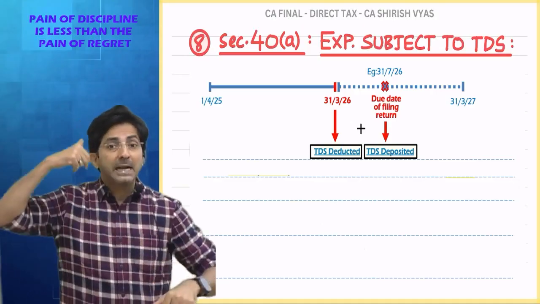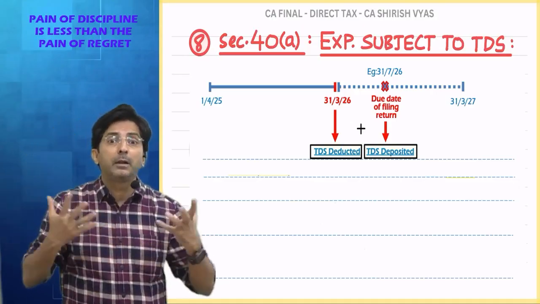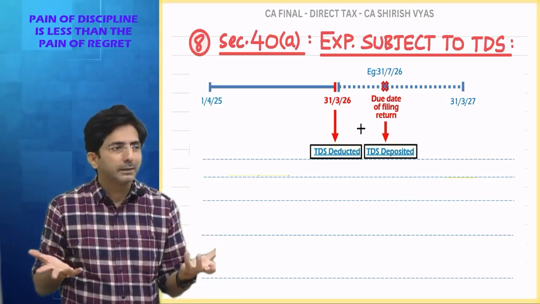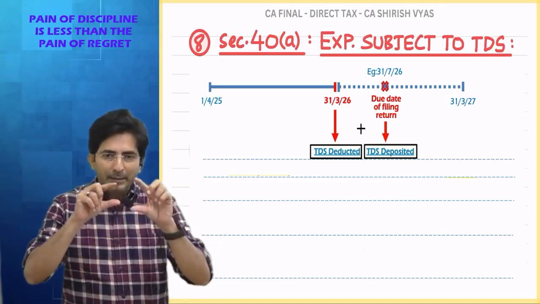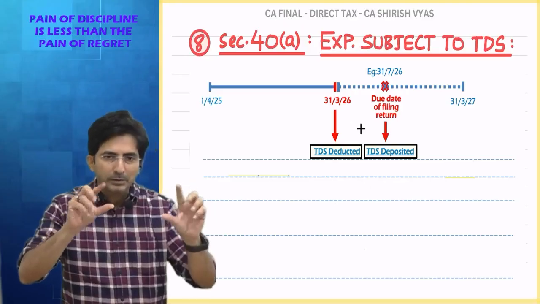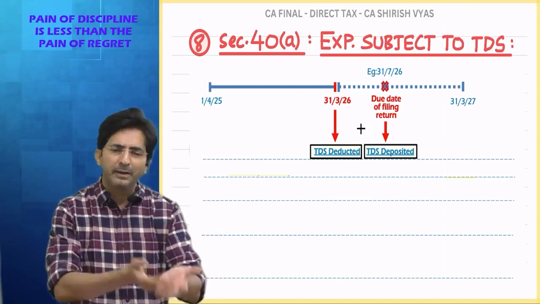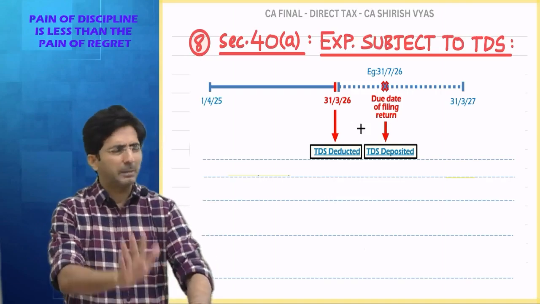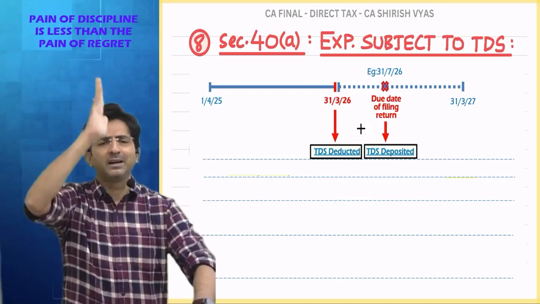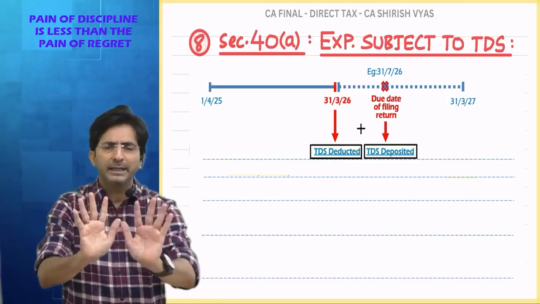But in the chapter of PGBP, the law is liberal. What does the law say? Even if you didn't create a TDS liability provision in the books at the time when the party's account was credited or actual payment, it's okay. But at least by the end of the year, you make a TDS provision.